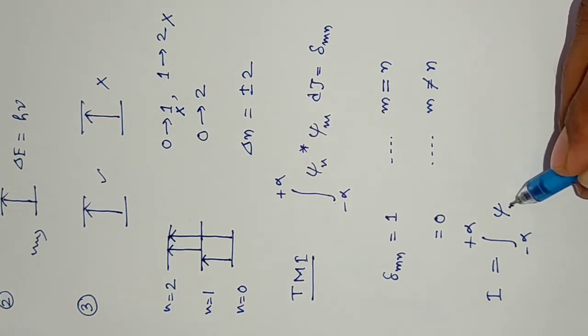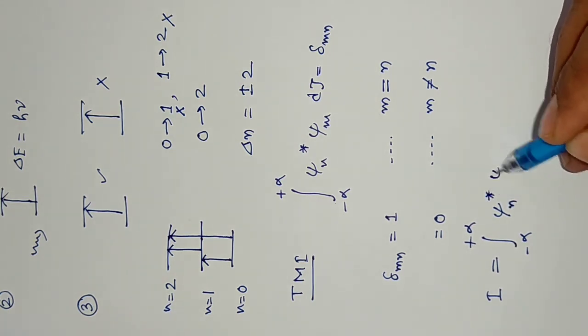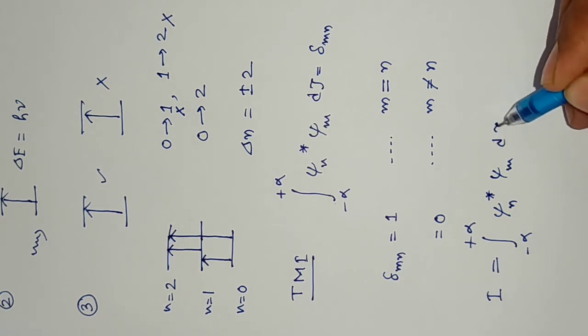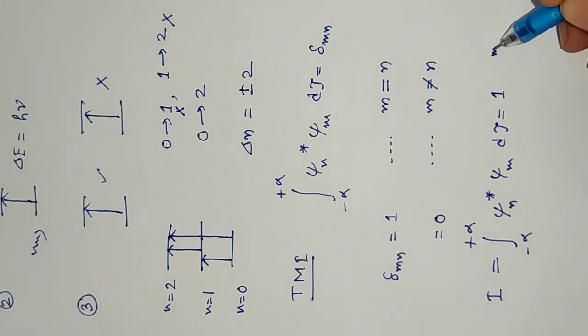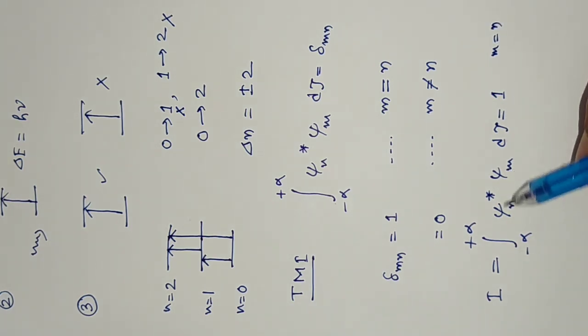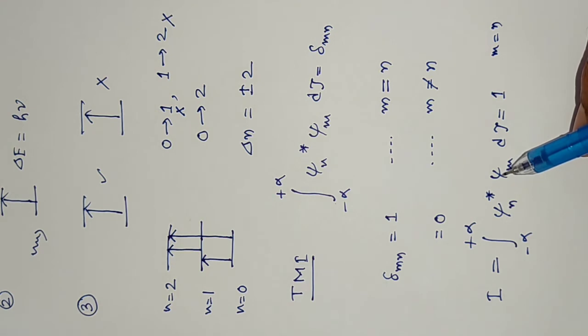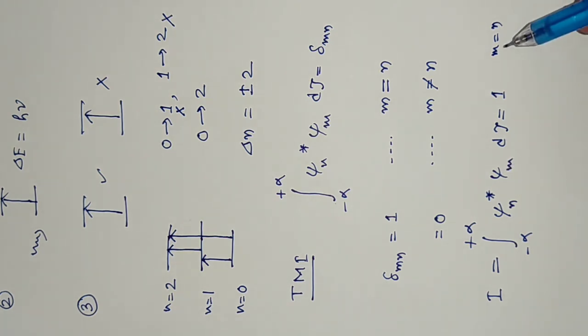Now psi n star, psi m d tau equals to 1 when m equals to n and both are normalized wave functions. Now if n equals to m and they are not normalized, then what will happen?